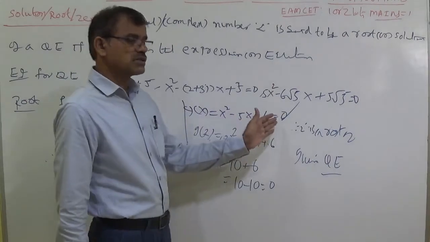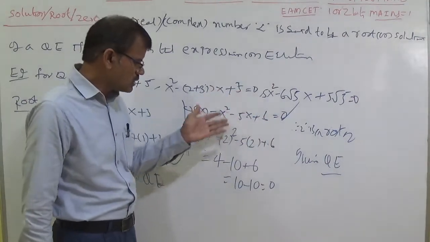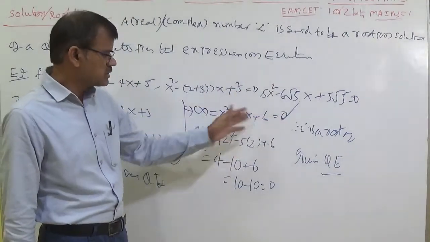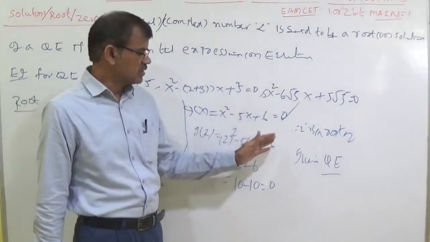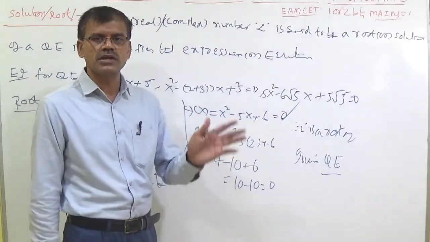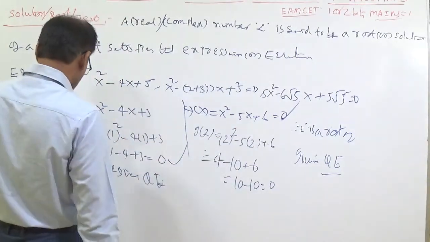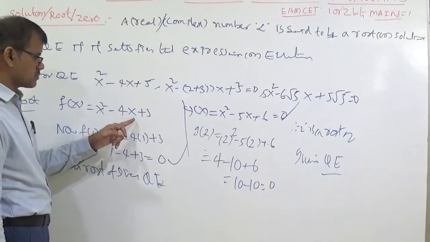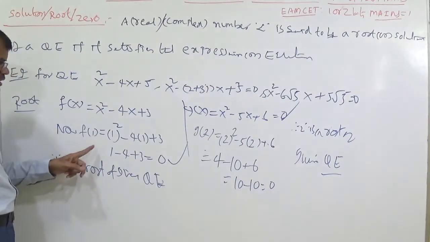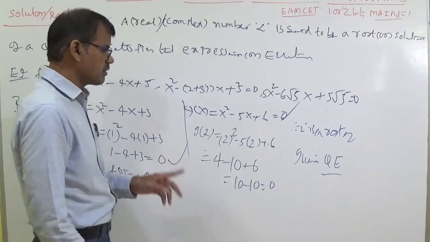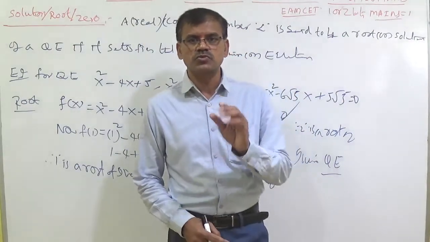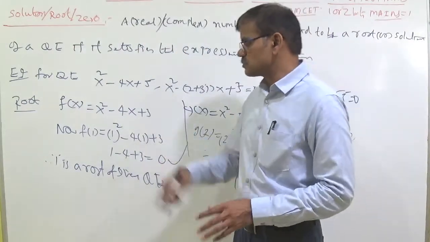Whenever it is given as equal to 0, you should get the answer 0 by substituting the real or complex number, anything. Here 2 is called a zero, or a root, or a solution. Here you can understand f(x) = x² − 4x + 3, simply an expression. Whenever a number is satisfying, what is meant by satisfying? The answer should be 0 whenever you substitute the value.